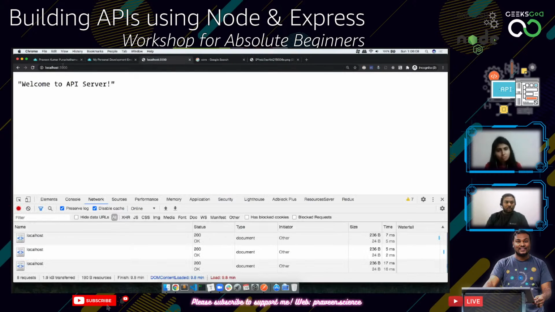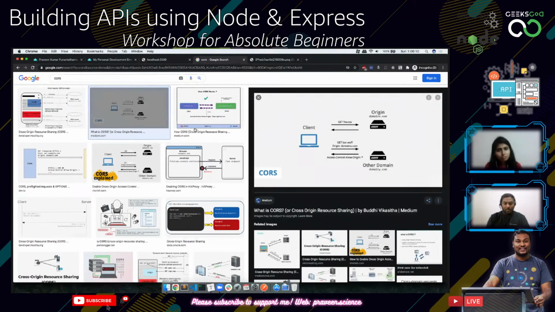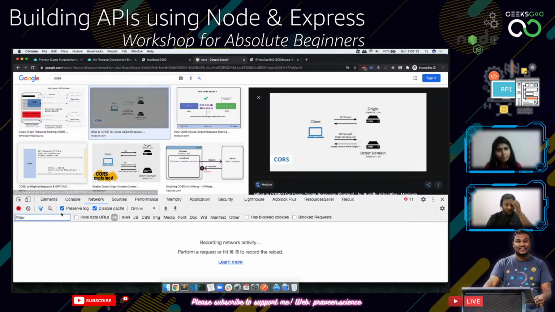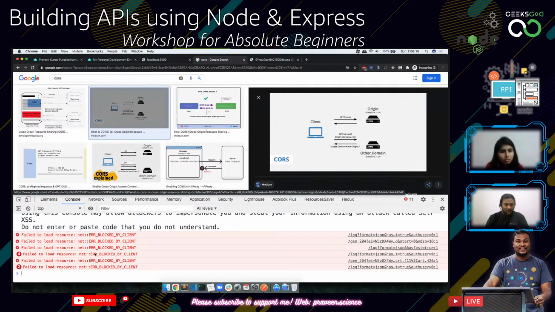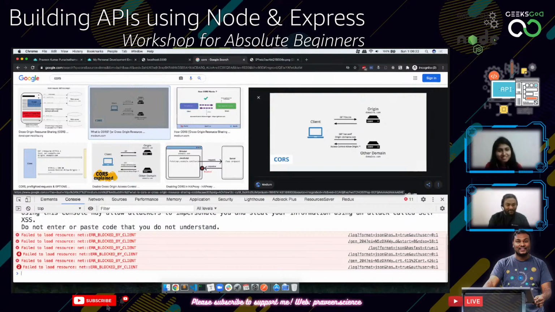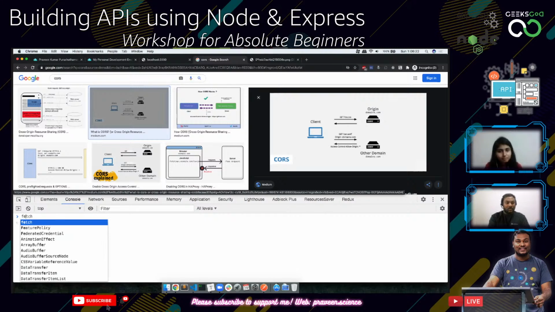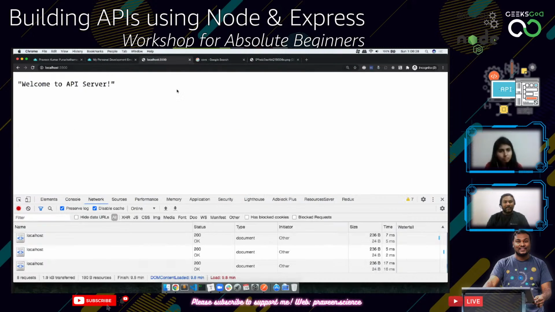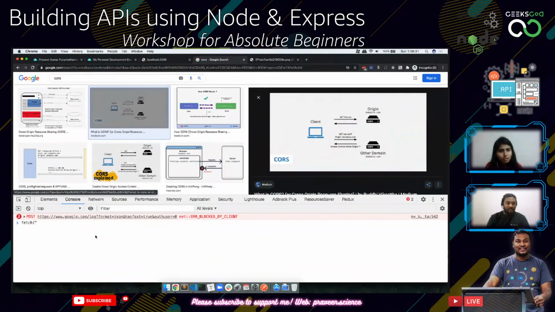So I'm on localhost 3000. Here I'm on Google Chrome, on google.com. Now I can quickly use a console. Oh wow, look at this: this console may allow attackers to impersonate you. Do not paste any code. Okay, that's fine. So I'm just going to fetch the request from this. This is a GET request, right? I'm just going to fetch it from here and then press enter.